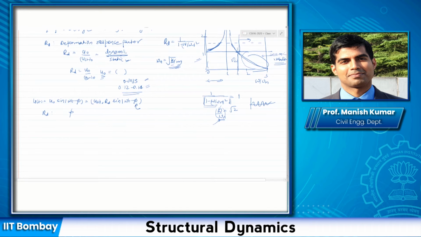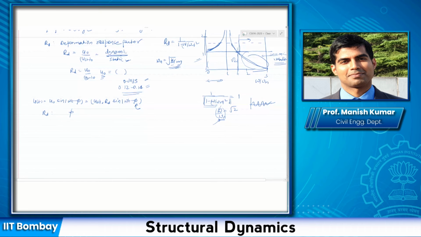But we'll see for the damped case, this RD would be under root of some quantity, which would again be positive. Root of some quantity is always positive. So even for the damped case, it would always be positive. This is just a matter of definition. It is not an actual physical quantity that can be measured. You are calculating this. So RD is always positive; it is the ratio of the peak dynamic amplitude divided by the peak static amplitude.